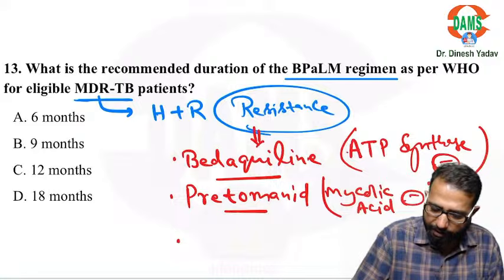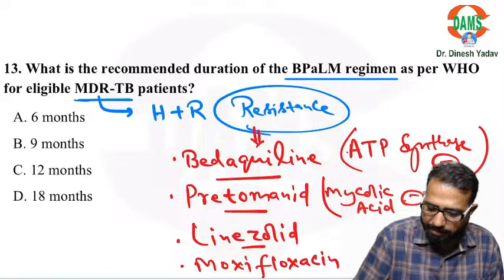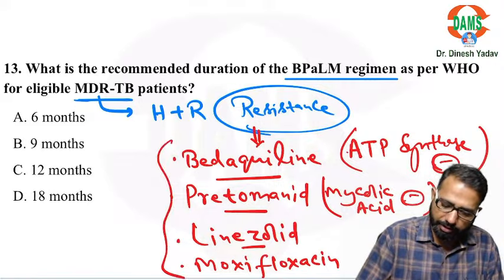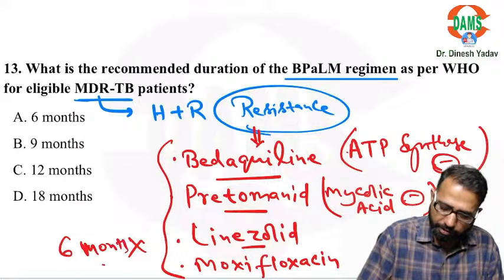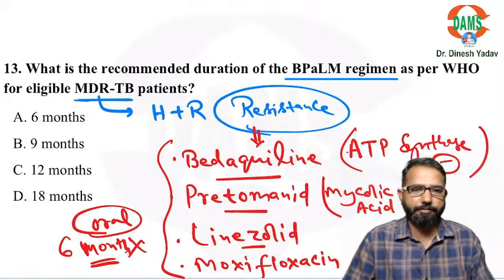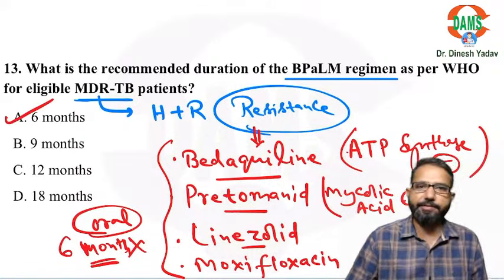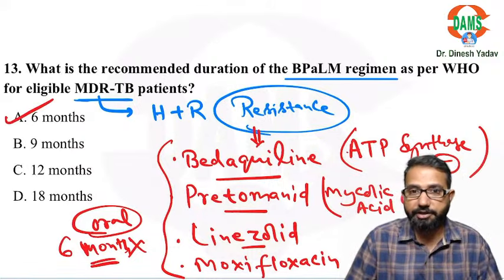Then we have the L, that is linezolid, a protein synthesis inhibitor, and M is moxifloxacin, a fluoroquinolone, that is a DNA gyrase inhibitor. All these drugs are given for 6 months and all of them are oral drugs. That is the beauty of this regimen: an all oral short regimen. So the 6 month duration is absolutely fine. That is for resistant cases.